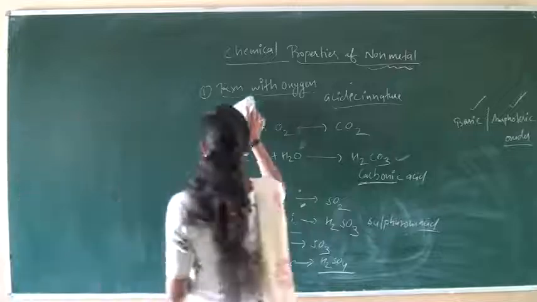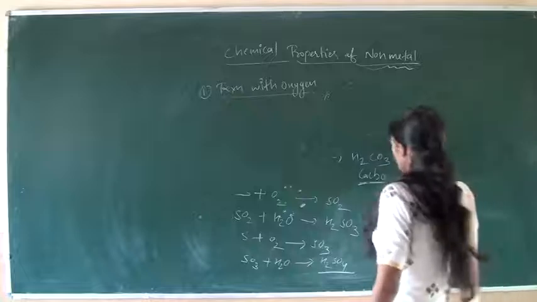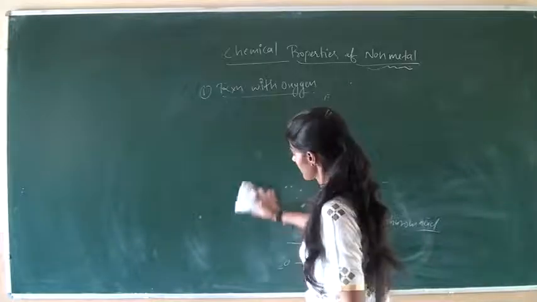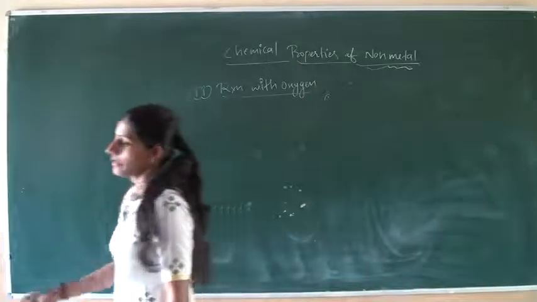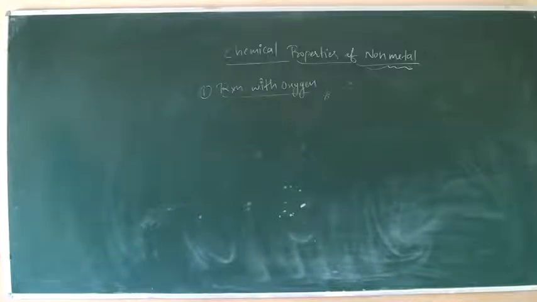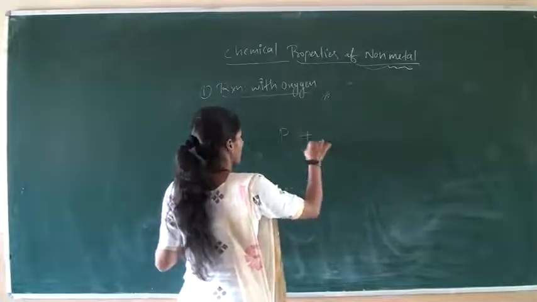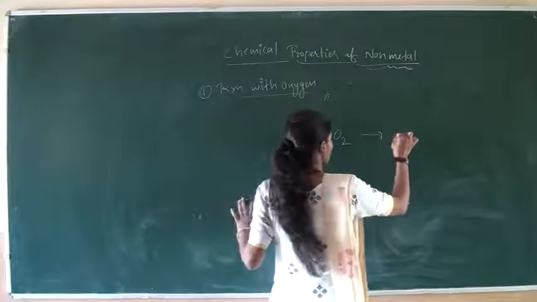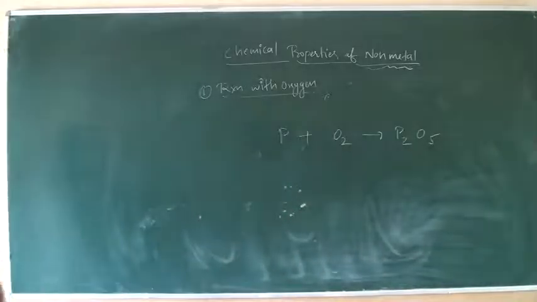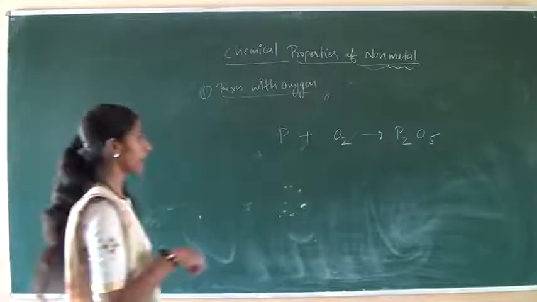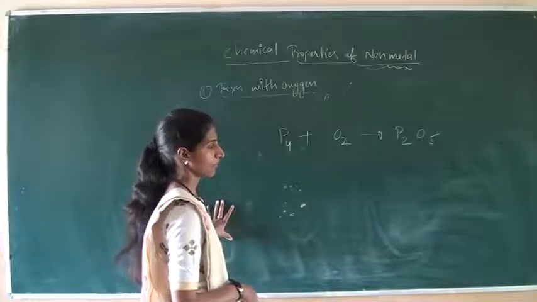After that, the next non-metal is phosphorus. When phosphorus is burnt in air, that is, when phosphorus reacts with oxygen present in the atmosphere, it forms phosphorus pentaoxide, P2O5. Phosphorus exists in its P4 form.